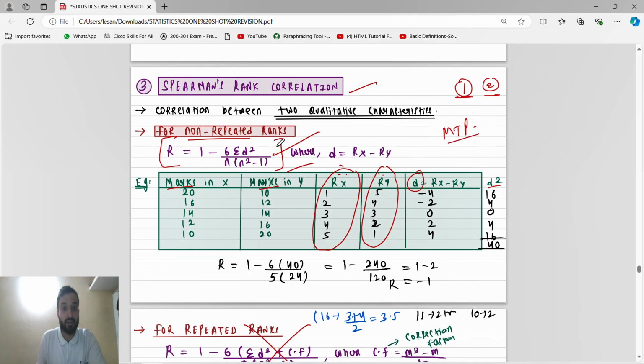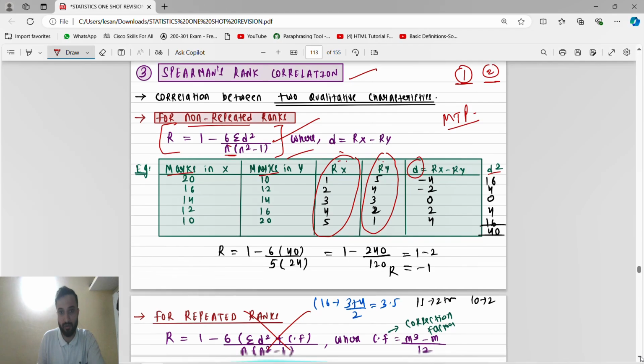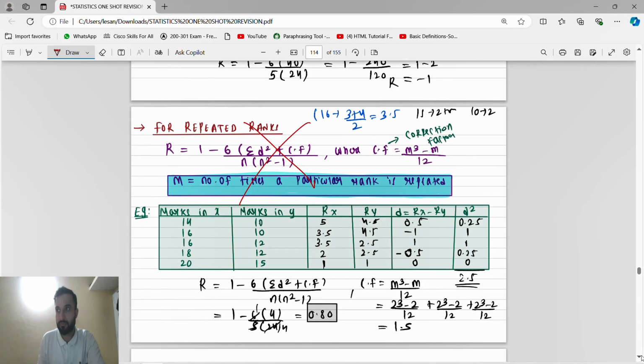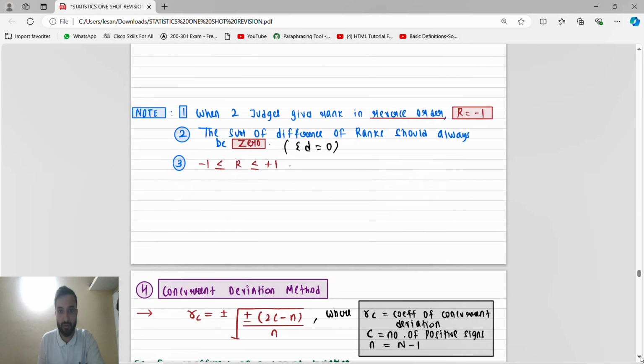In MTP they will give this as a word problem. They will give the summation of D square, they will give the R value, and ask you to find N, or they will give the summation of D square and N, and you have to find R in words. They will not give the tables or the values. Which we have already done in the PDF. This type is not there.